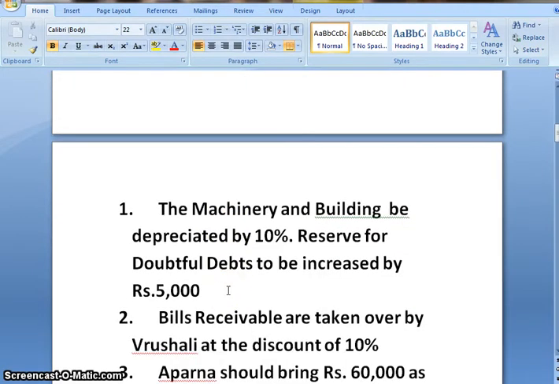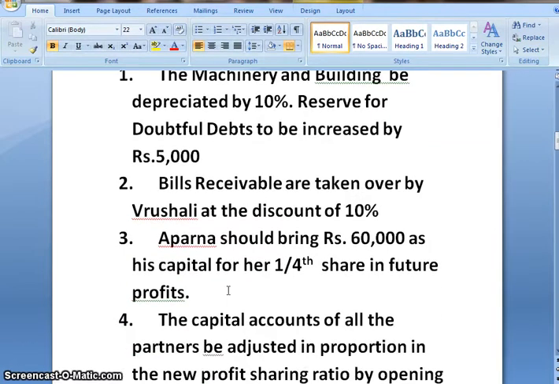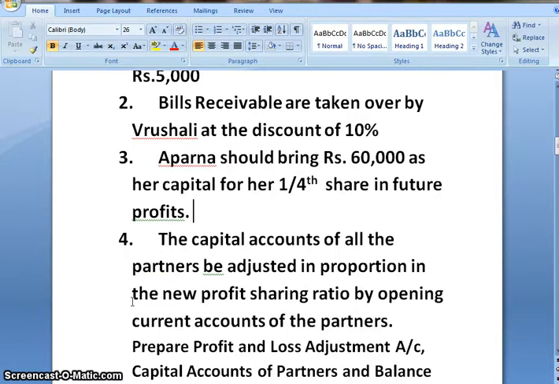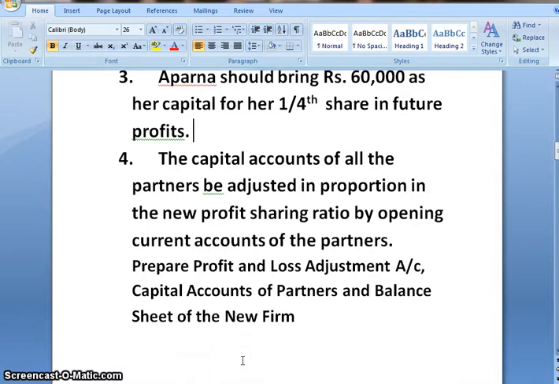The machinery and building to be depreciated by 10%, reserve for doubtful debts to be increased by 5,000, bills receivable are taken over by Vrushali at a discount of 10%. Aparna should bring Rs 60,000 as her capital for her 1/4 share in future profits. The capital accounts of all partners be adjusted in proportion to the new profit sharing ratio by opening current accounts of the partners. And finally, we need to prepare profit and loss adjustment account, capital account of partners, and balance sheet of the new firm.